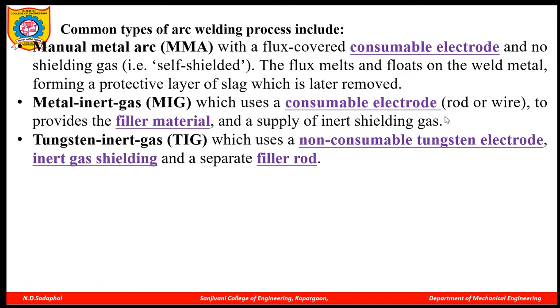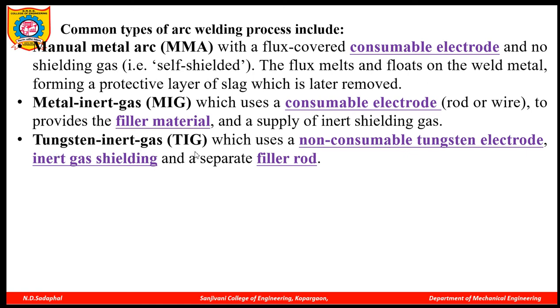The electrode is in the form of a wire or rod. There may be a wire, there may be a rod. But in the metal inert gas welding process, an inert gas is used. Inert gas is used to clean the workpiece or to cool the electrode gun or welding gun.